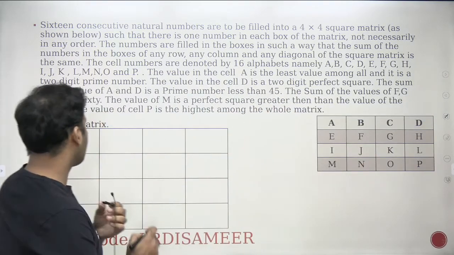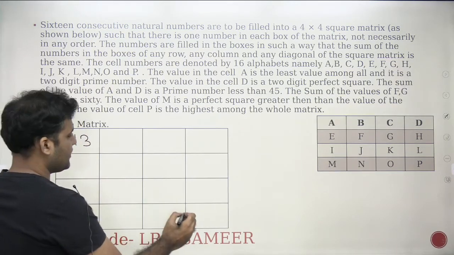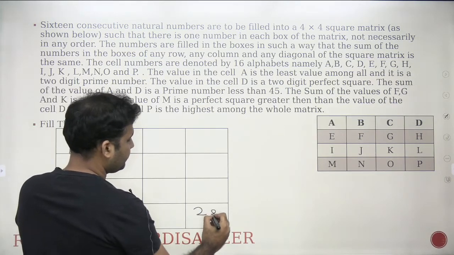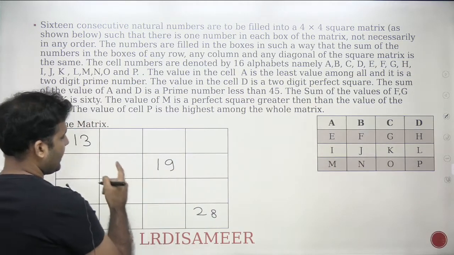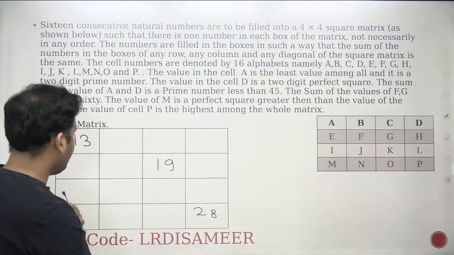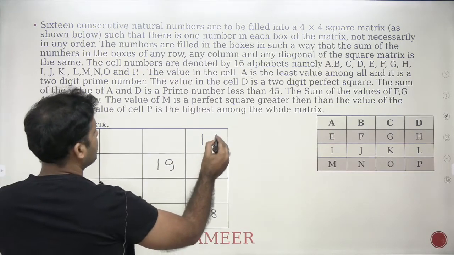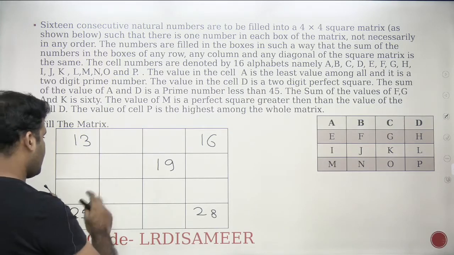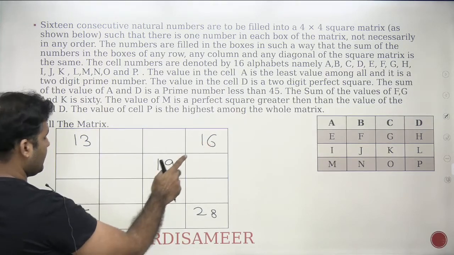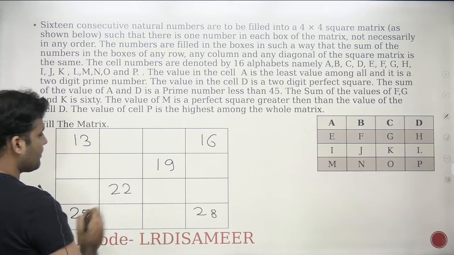What we have got till now is that this value is 13, right? And this value is 28, and we got G as 19, right? F plus K is 41, M we have found as 25, right? This value is 16. So we have got these values till now, and this will be J, right? 25, 16 is 41, 41 plus 19 is 60, and this is 22. So these are the values that we know.